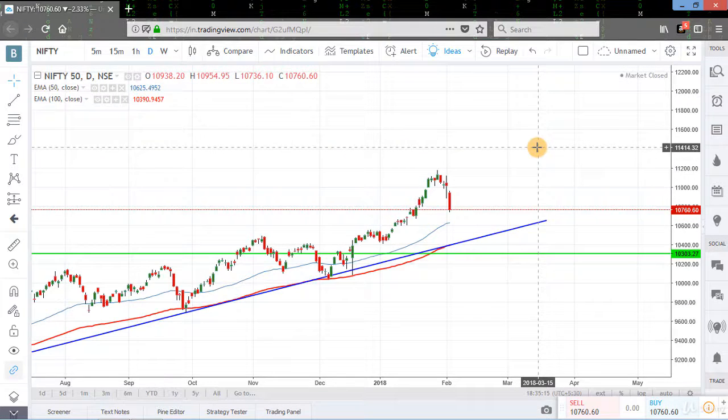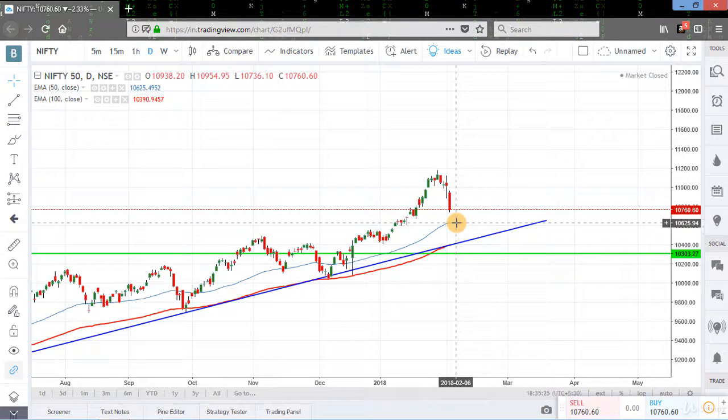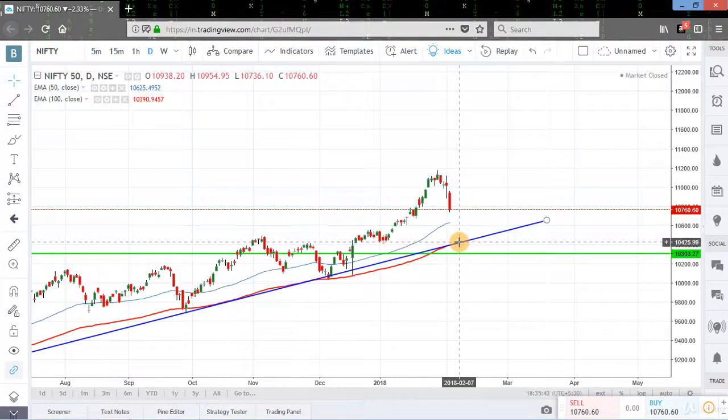Well, for Nifty, a level of 100-day moving average is very good buying opportunity, but we can see a bounce back on 50-day moving average, that is a level of 10,625. That is also a 50% Fibonacci grid level. So one can buy here by executing a stop loss just below that level. But the ultimate buying point of Nifty is 100-day moving average. That is also the trend line for the Nifty.